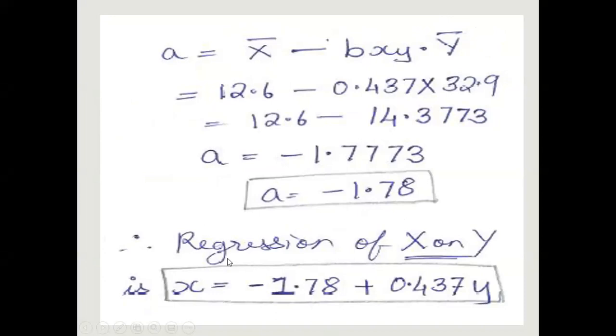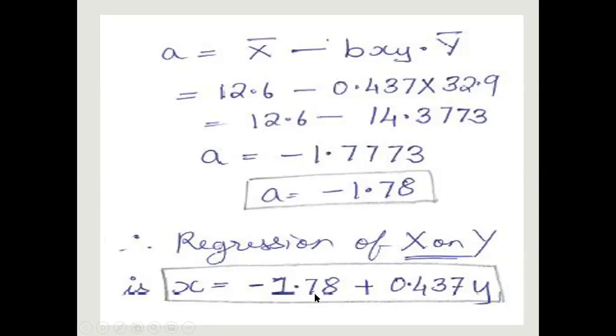Clear? So we can say the regression equation of x on y is x equal to minus 1.78 plus 0.437y, or it can also be written as x equal to 0.437y minus 1.78. So it is just a representation of the data. You can change it in either way.